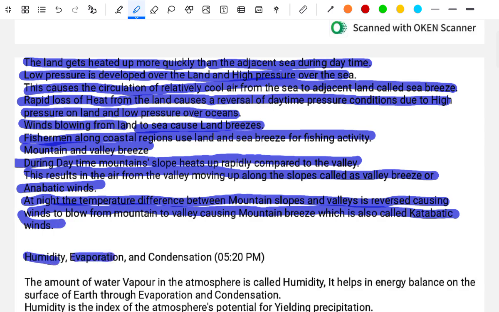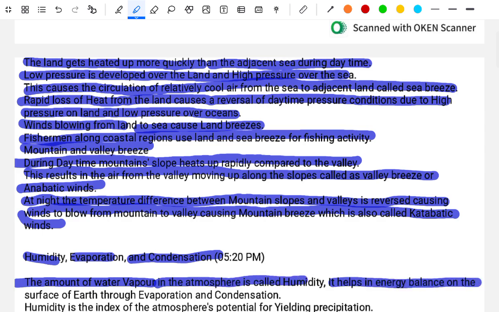Humidity, evaporation, and condensation. The amount of water vapour in the atmosphere is called humidity. It helps in the energy balance on the surface of the earth.